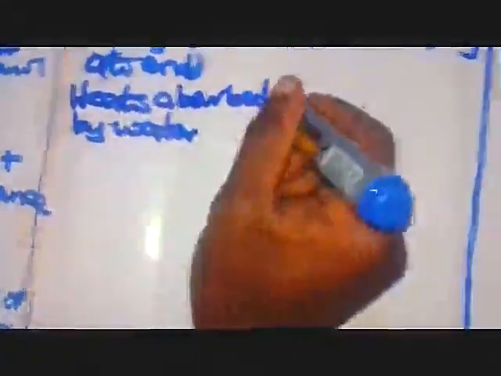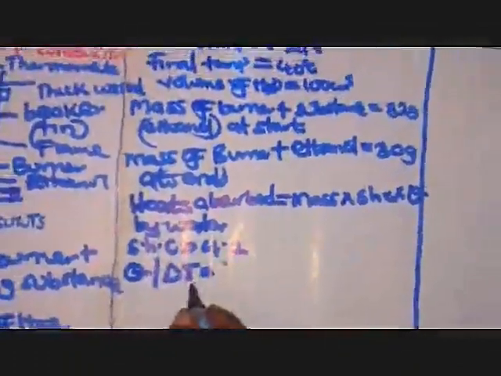Now our heat absorbed by water will be exactly equal to the heat produced by the burning substance. But how are we going to get it? From principles of physics, this is equivalent to mass times the specific heat capacity times the change in temperature. So this implies that we need the specific heat capacity. Specific heat capacity is always known. It can be 4.2. Then we are going to find the change in temperature. How are we finding it?